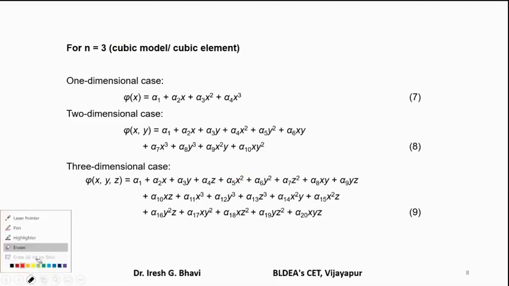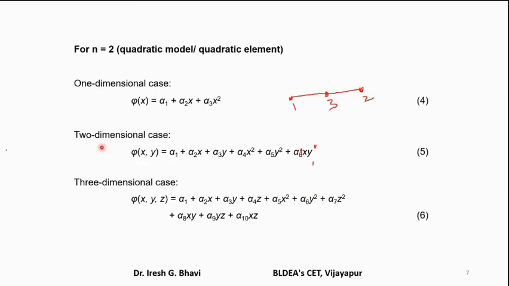Then similarly, for a three-dimensional case, for a quadratic model or quadratic tetrahedron element, it will contain all three x, y, and z terms. It will look like this. What are the additional terms? xy, yz, zx, like that. Okay.